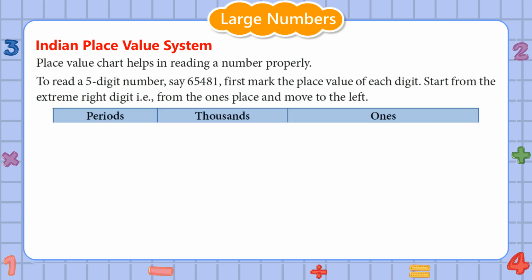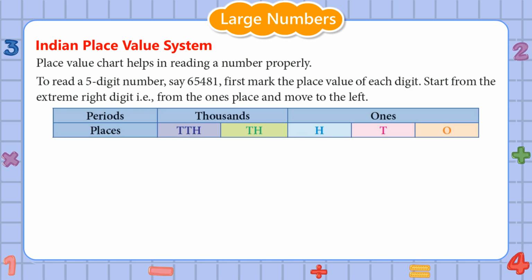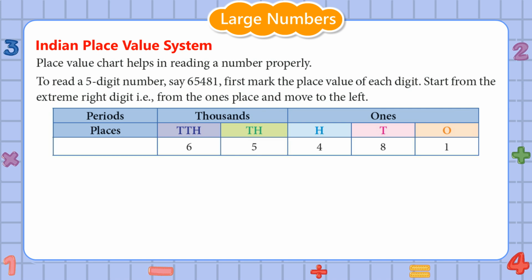Periods: thousands, ones. Places: 10,000s, thousands, hundreds, tens, ones. In the number, 6 is at 10,000s place, 5 is at thousands place, 4 is at hundreds place, 8 is at tens place, 1 is at ones place.